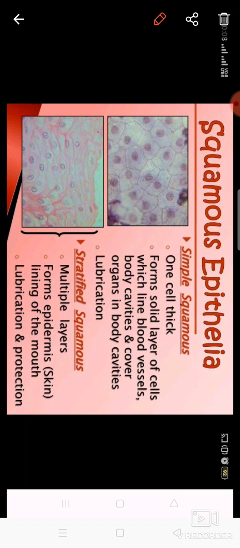You can see these are flat cells. Their function is lubrication, that is, they provide a kind of fluid material so that the organ in which they are present remains moistened. Stratified squamous are again flat cells, but multi-layered. These are found in the skin and the lining of the mouth.